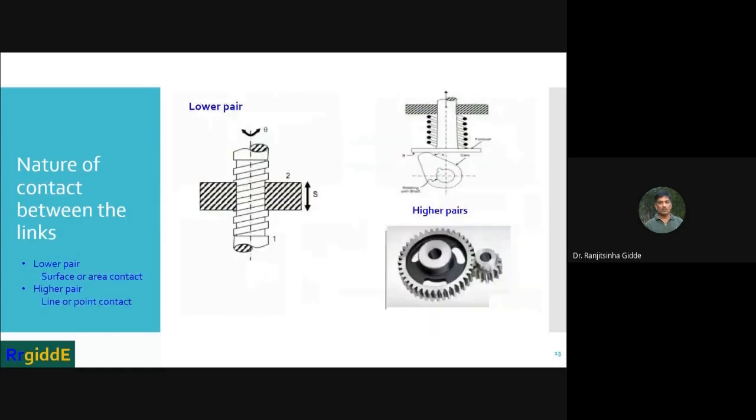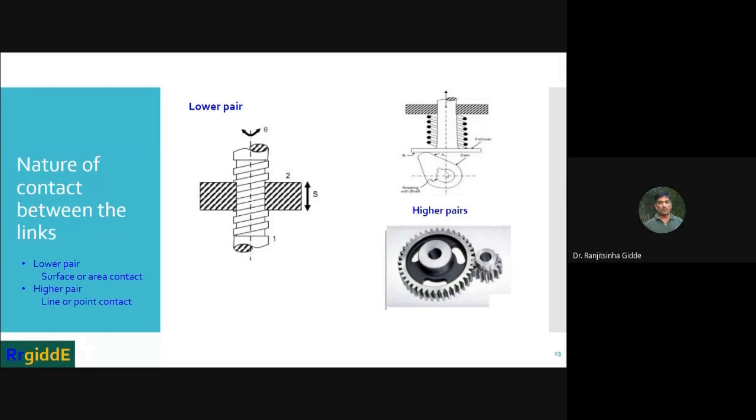You can see this example: gears, a small pinion and the bigger one is the wheel or the gear. There is line contact between the teeth, so it is called a higher pair. And here there will be point contact.